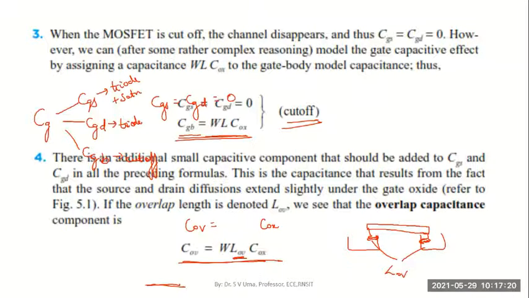The overlap happens for a length LOV. We assume the length of overlap between the gate and source and gate and drain together is LOV, the length of overlap. That into the width of the channel will define the overlap capacitance COV. So this is another capacitance which comes into the picture, but this is usually small because that overlap length is also very, very small.